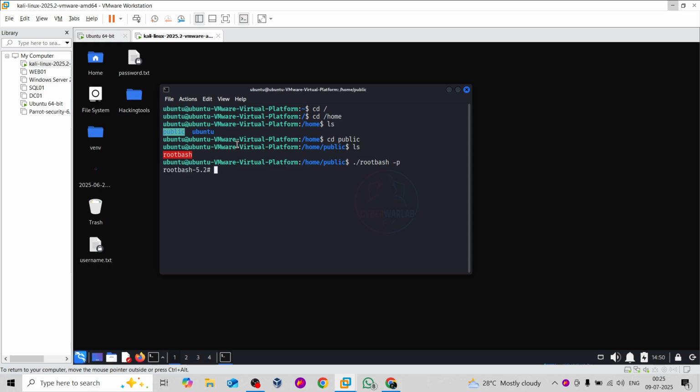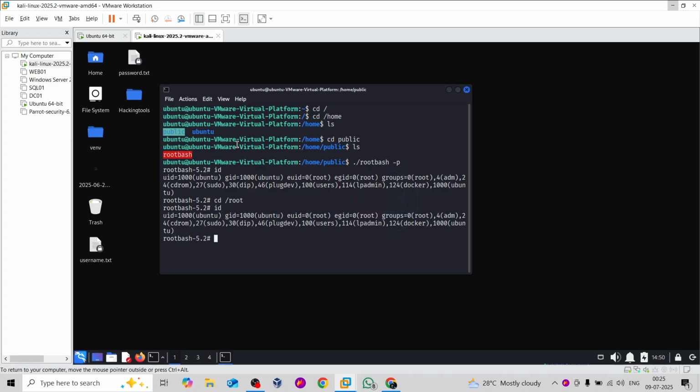Can you see this? Now we have successfully performed the privilege escalation on our Ubuntu 24.04, which is the latest version. And now if I just type id, here you can see who we are. And now if I want to go to root, we have become root, right? We can access the root path, we can access everything, and if I want, I can also create or delete anything like I can do on this machine.